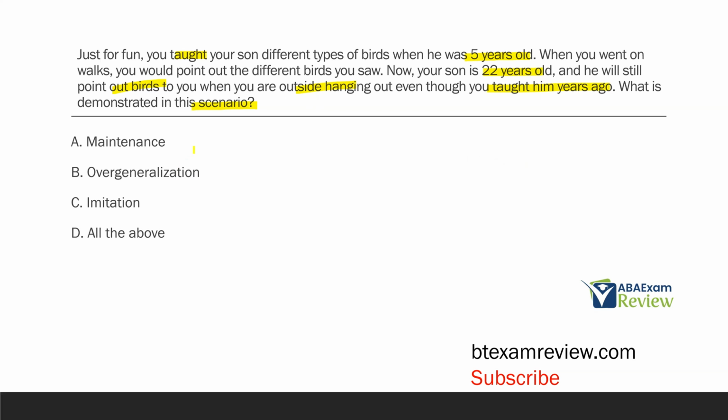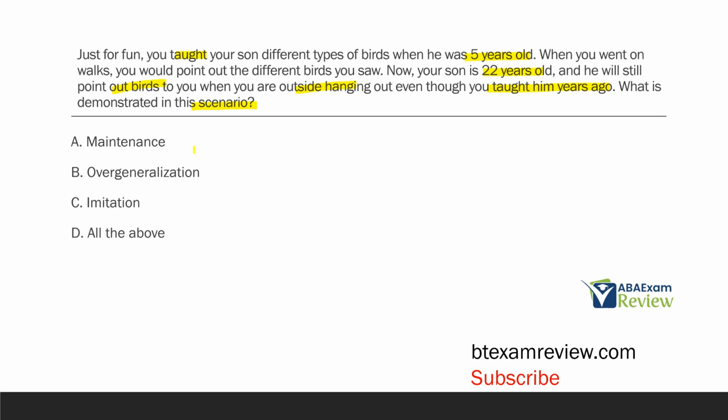Think about if you need to run a maintenance trial. You might run a skill that you taught a few weeks ago, a few months ago, just to see if the person can still do it. Maintenance is extremely important. Kids with autism and developmental delays, they tend to lose their skills quicker. And so maintenance checks are extremely valuable to make sure they're retaining skills. But think about yourself. What if you learned to play the trumpet when you were 6 and you haven't played in 20 years?